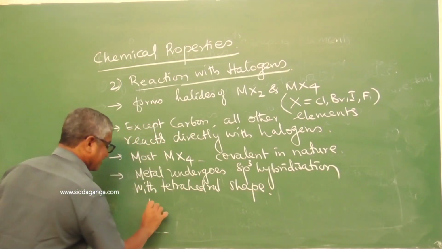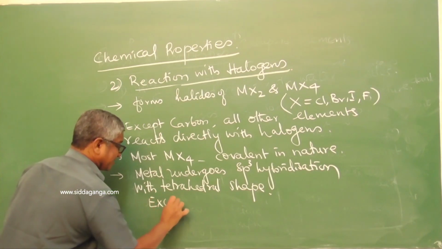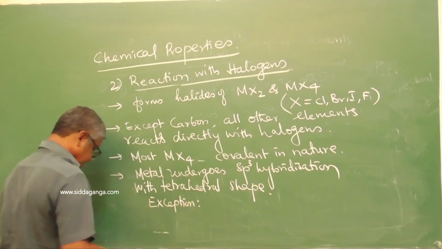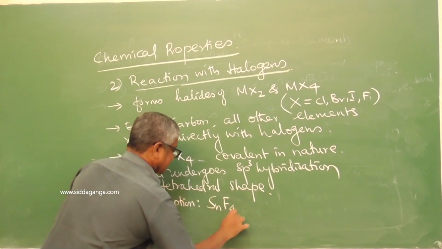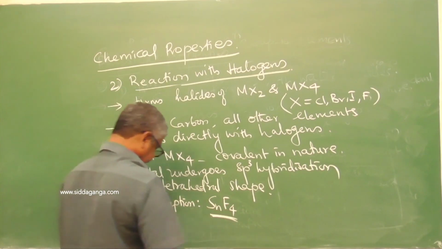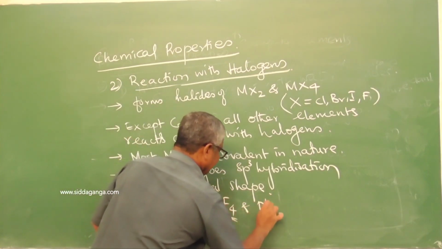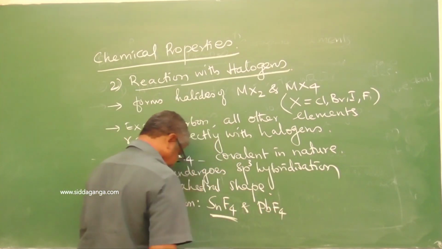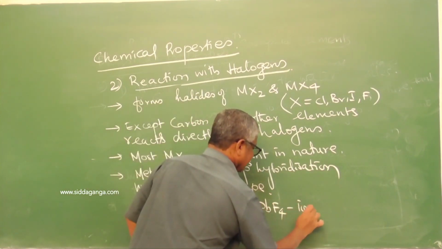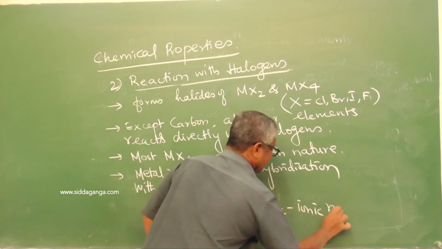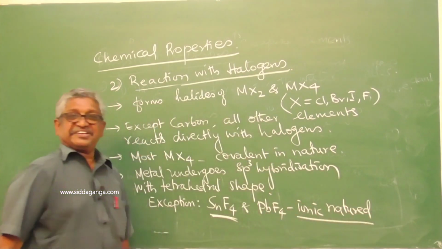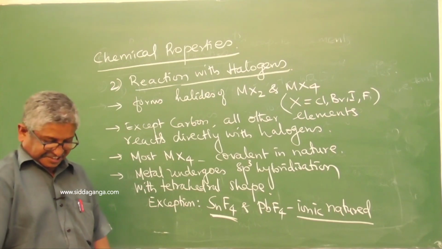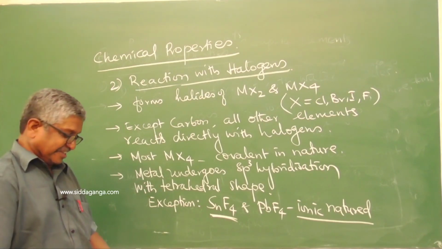Exception: the ones which do not have a tetrahedral shape are tin tetrafluoride and lead tetrafluoride, which are not covalent in nature, they are ionic in nature.